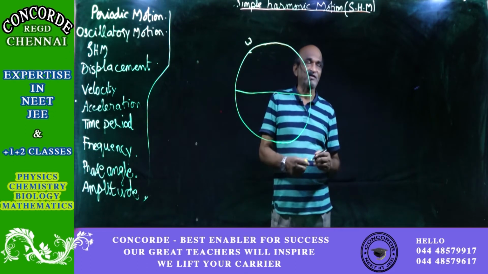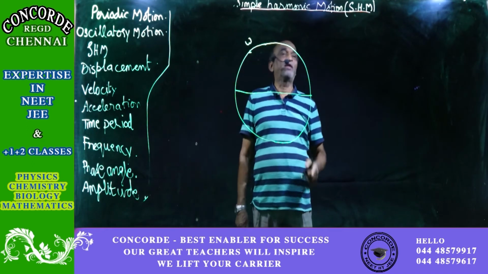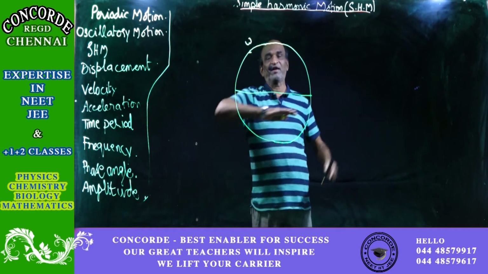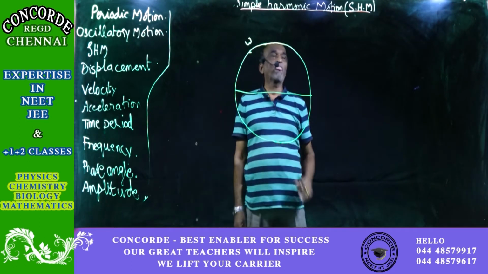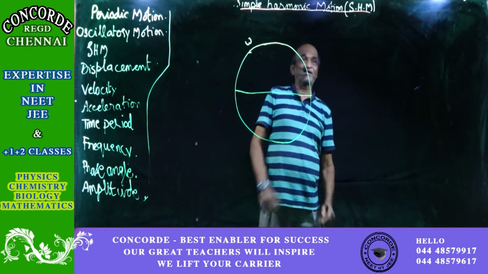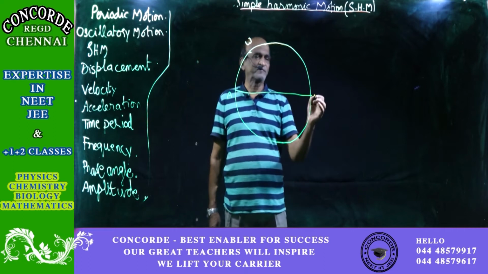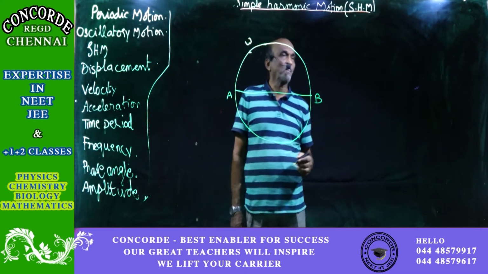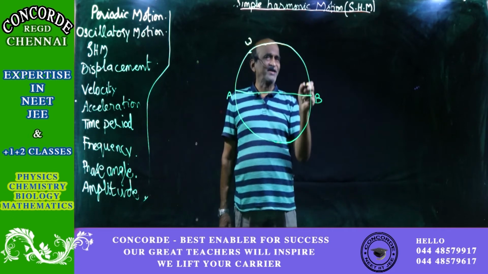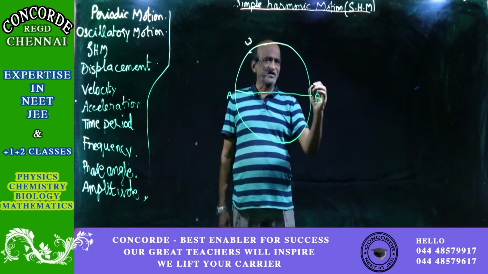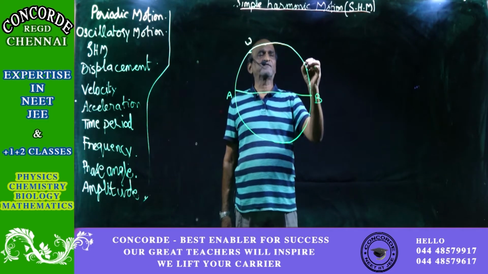And proceed further. A simple harmonic motion is obtained by projecting the circular motion on the diameter of the circle. It can be any diameter. So for the time being, let us take this diameter shown, which is, say, A to B. For the circular motion, if a particle is making that circle, at different times the particle will be at different points.